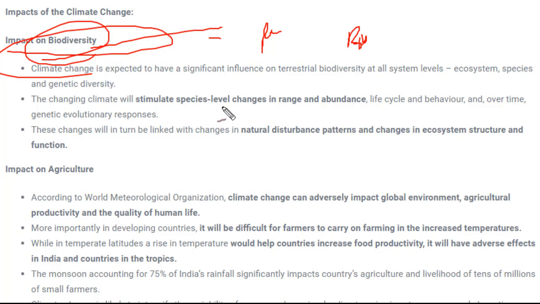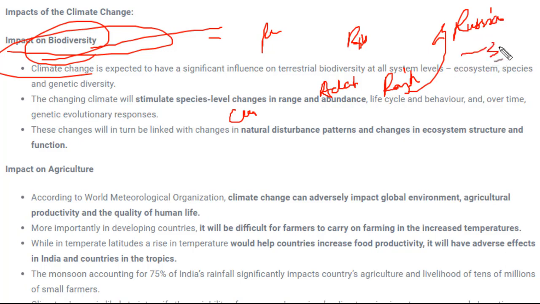Why? Because there are certain species which require a special amount of temperature, pressure, and certain conditions for them to survive. We humans, although we are adaptable in nature, still if the conditions are changed at an extreme level, for example, if you are living somewhere in Rajasthan in a very hot area, and you are taken to Russia or a Siberian place where the temperature goes beyond minus 30 degrees Celsius, you will have difficulty surviving over there. Similarly, there are certain species which are not able to survive. They will just die, or they will become extinct. So this is the impact of climate change on biodiversity.